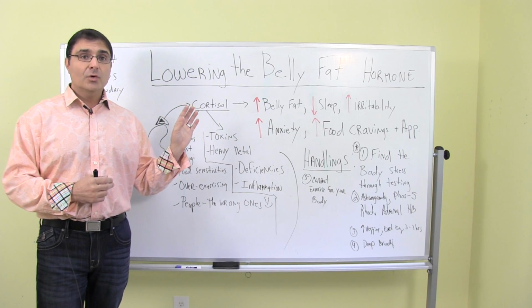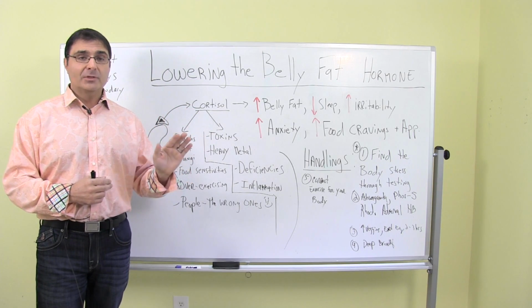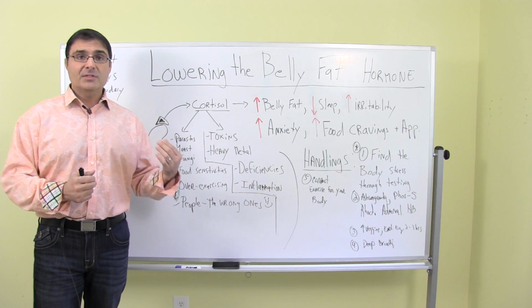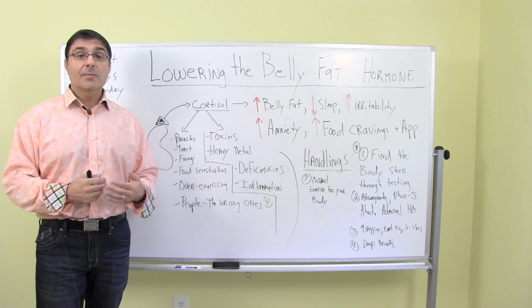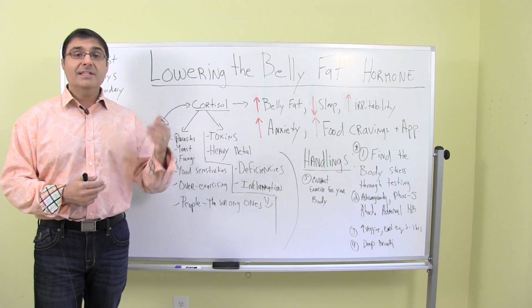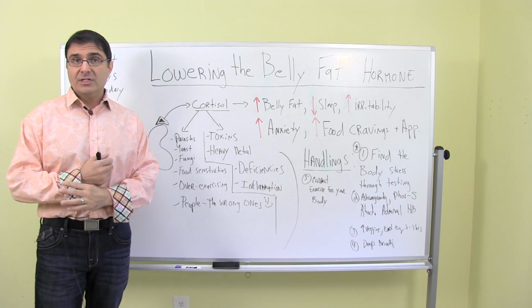Now, keep in mind, cortisol is the anti-inflammatory hormone. So if there's something wrong in your gut that's producing inflammation, your body naturally wants to elevate the cortisol level to help reduce the inflammation in the gut.